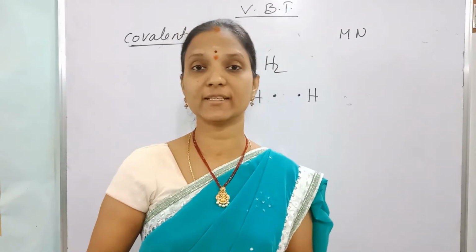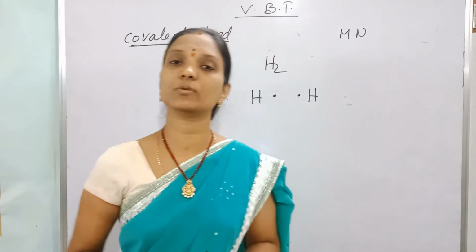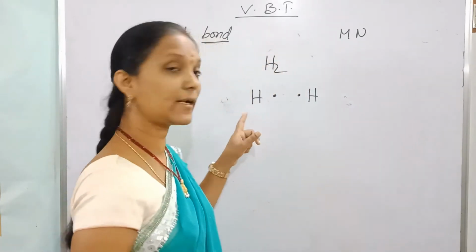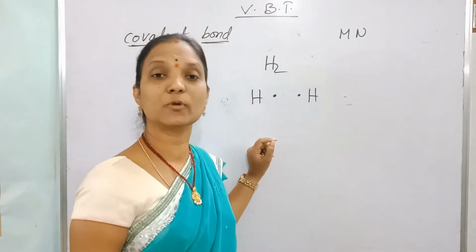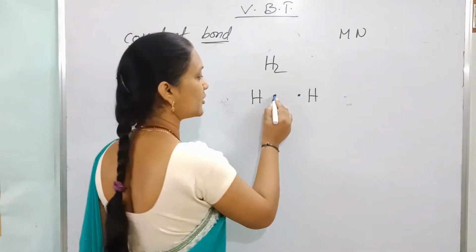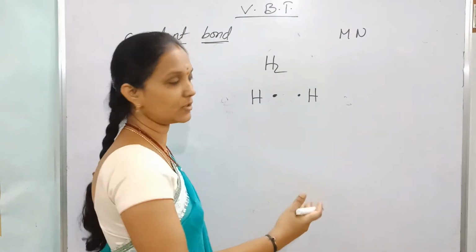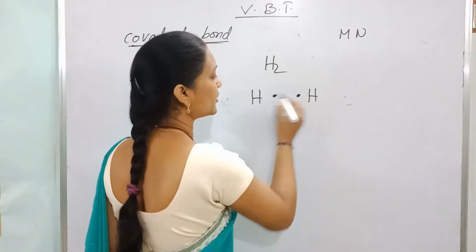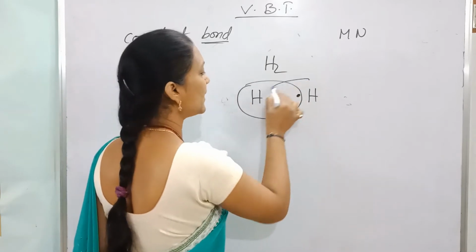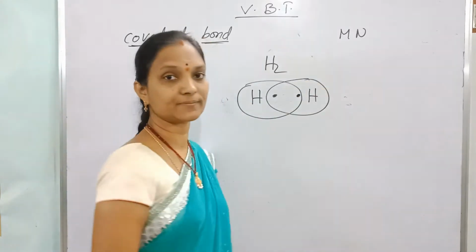If anyone were ready to lose an electron, then the other could gain, but that chance is not there. So this hydrogen donates one electron and the other hydrogen contributes one electron, and this electron pair is shared by the two elements equally.